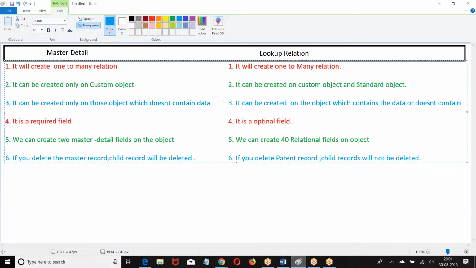If you delete a parent record in a lookup, child records will not be deleted, because a child can exist without a parent.